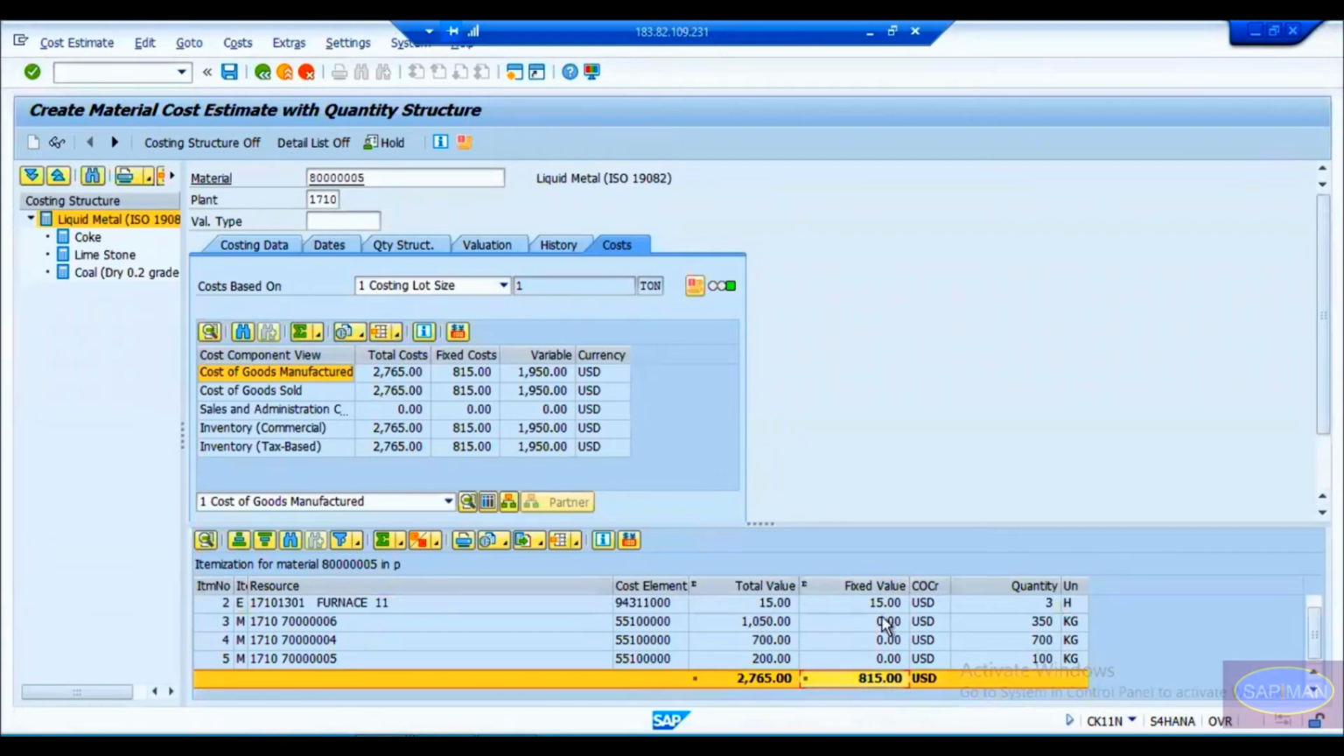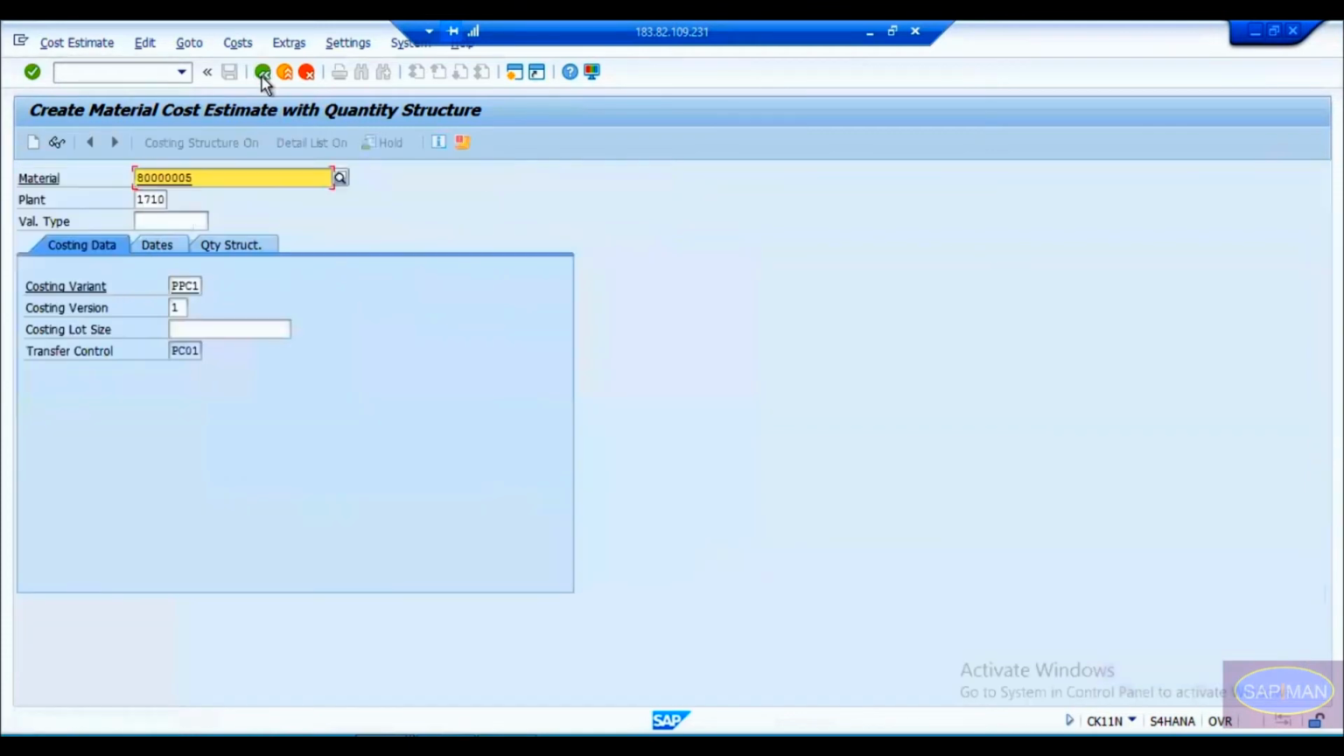And if you calculate the total valuation of this product, it became 2765, including the operation plus the material cost. 2765 USD for this liquid metal. Okay, you can simply save it. So now you can see this cost estimation is being saved. It says basically the cost estimation is being saved. Similarly, let us go for the other product and we'll look into that also.